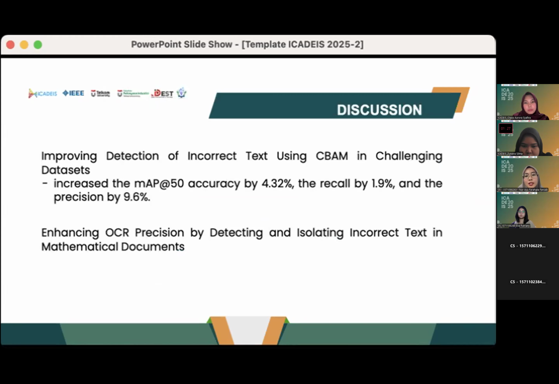However, the addition of CBAM and the application of the PSO method successfully increased the mAP accuracy, the recall, and the precision. This improvement highlights the effectiveness of CBAM and PSO in consistently improving this class across various measurement metrics. Incorrect text within the bounding box of mathematical text can disrupt the OCR process, leading to inaccuracies in interpreting the content. By accurately detecting and isolating incorrect text from mathematical text, the OCR model's precision is enhanced.